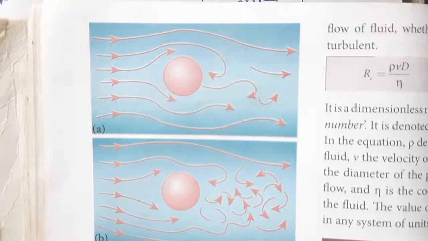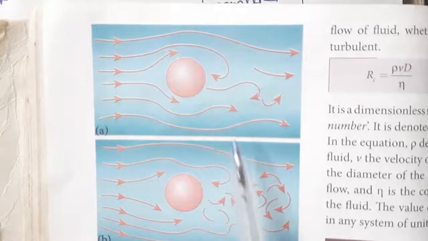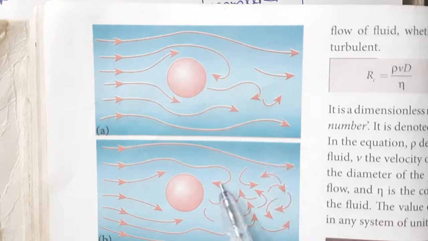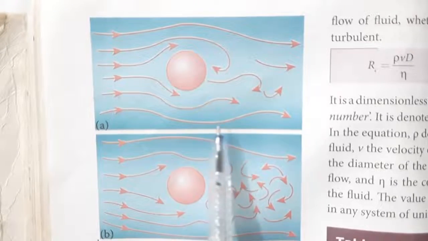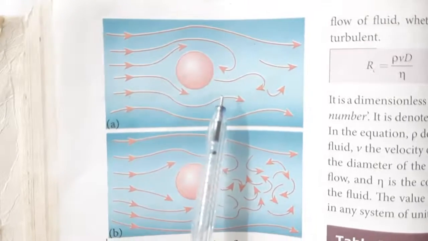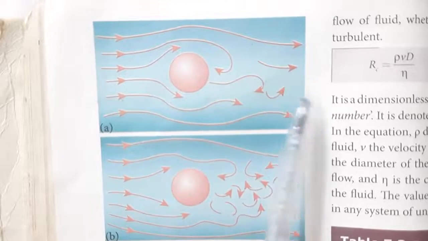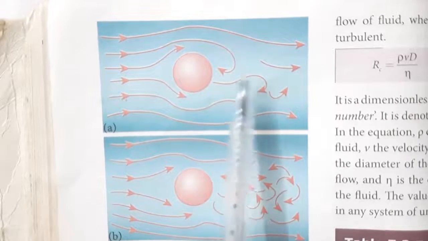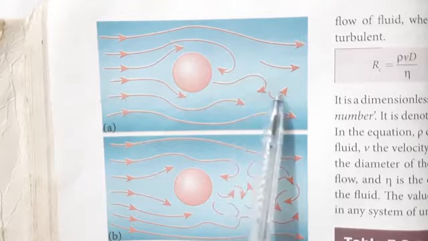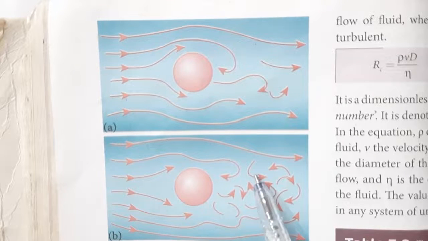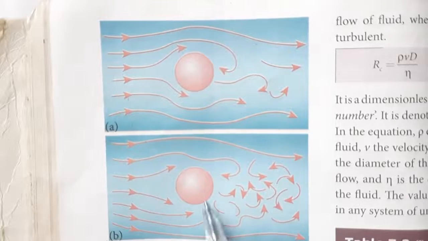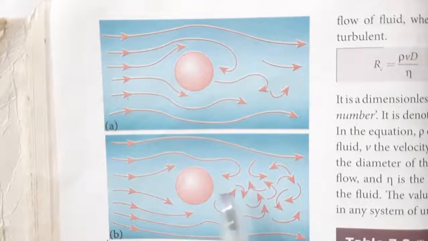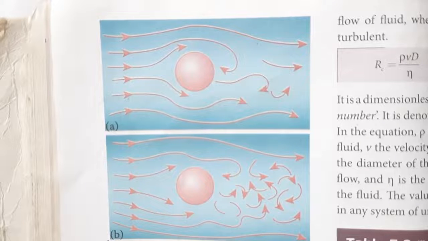Look at this figure. Turbulent flow around the sphere when V equals Vc. Turbulent flow around the sphere when V is greater than Vc. The velocity is nearly equal to the critical speed. Below the critical speed, it will be very streamlined. So nearly equal to Vc means some less disorder. And the turbulent flow around the sphere when V is greater than Vc is in a fully collapsed manner. Have you understood? Streamlined flow and turbulent flow.